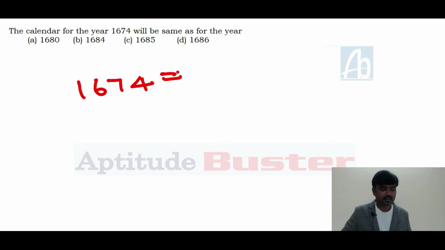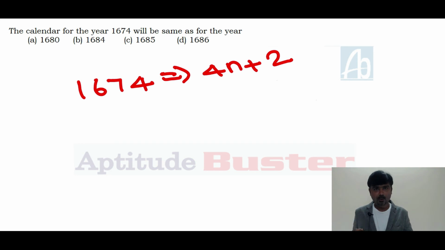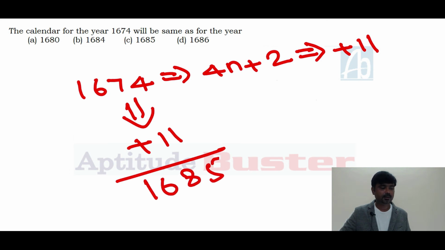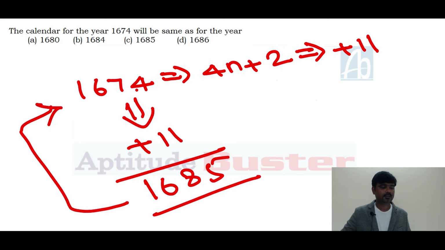The next one: the calendar for the year 1674 will be same as for the year... 1674 is in the form of 4n plus 2. The reason is 1672 is a multiple of 4. So 1674 is 4n plus 2. If the year is in 4n plus 2 format, you need to add 11 years. So 1674 plus 11, we get 1685. The 1685 calendar is the same as 1674.